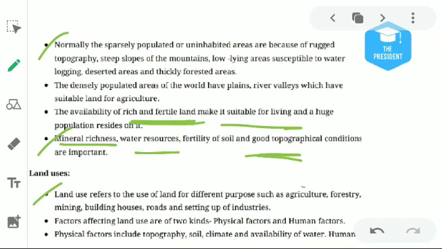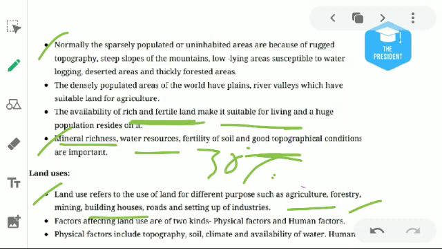The next topic is land use. We have 30% land. How human beings use this 30% land is known as land use. They use this land for agriculture. They can use the land for forestry. They want to grow teak trees and banana trees. They want to do some cultivation, like paddy cultivation and cash crops. They want to do tree plantations and coffee plantations.